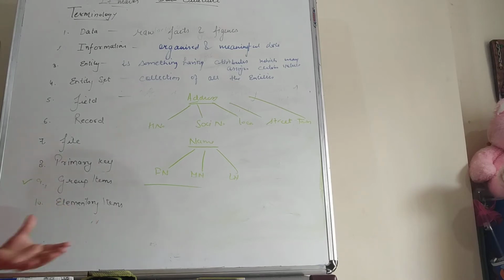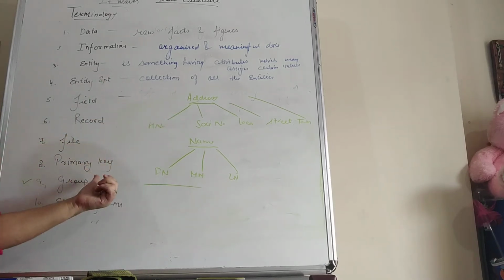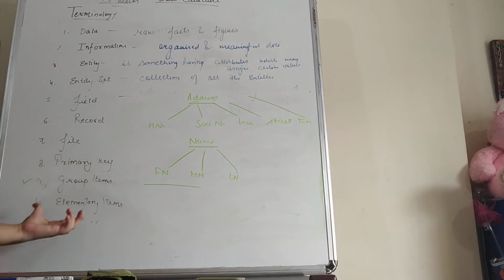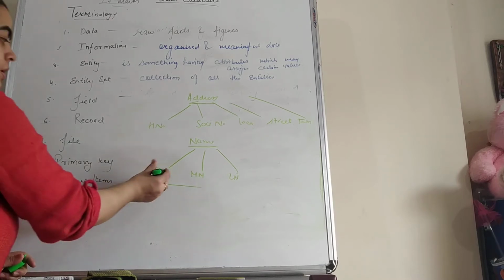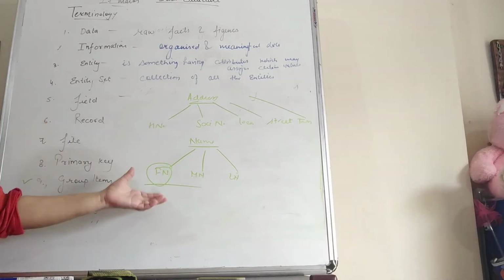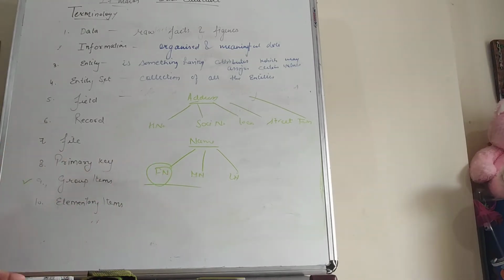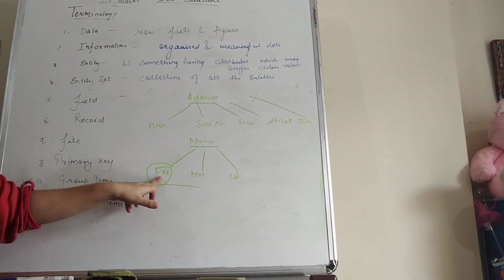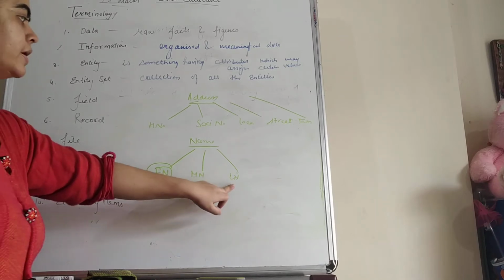Next one is the elementary items. Elementary items are the items which we cannot divide into sub items, unlike group items. See students, here what are the elementary items? For example, first name. We cannot divide first name further into sub items. So here the elementary items are first name, middle name and last name.